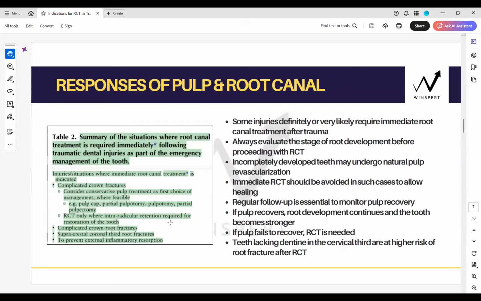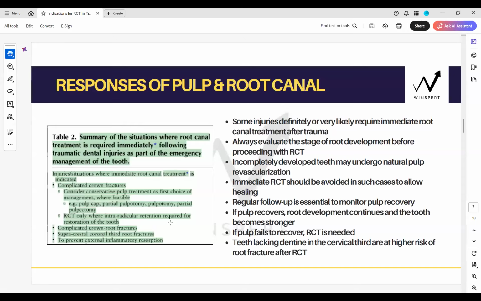I will have to go for RCT. I can't do partial pulpotomies or complete pulpotomies. Then becomes your complicated crown root fracture. Anytime you see in the history crown and root both are fractured, please immediately advise RCT. Then supracrestal coronal third root fracture, which is also called your coronal cross fracture.